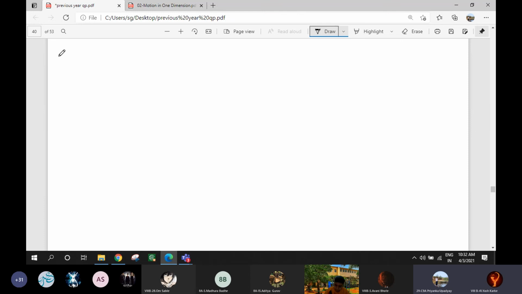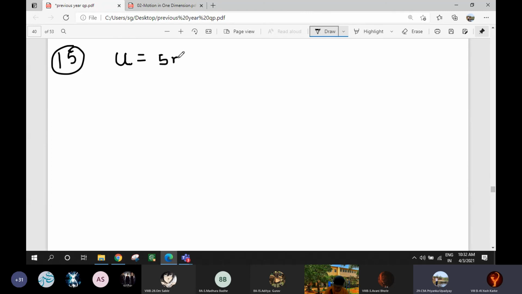Question 15. So we will solve 15 and then we will leave. A bicycle initially moving with velocity, so what is it? Initial velocity, not 4. Initial velocity u is equal to 5 meter per second.